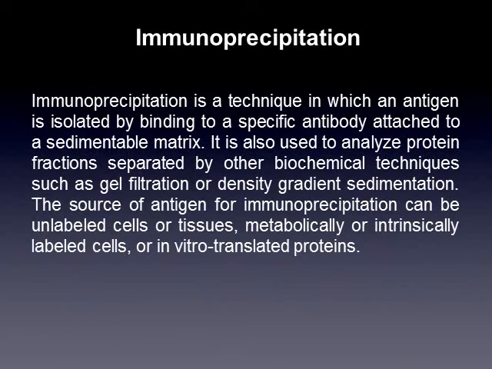Immunoprecipitation is a technique in which an antigen is isolated by binding to a specific antibody attached to a sedimentable matrix. It is also used to analyze protein fractions separated by other biochemical techniques such as gel filtration or density gradient sedimentation. The source of antigen for immunoprecipitation can be unlabeled cells or tissues, metabolically or intrinsically labeled cells, or in vitro translated proteins.